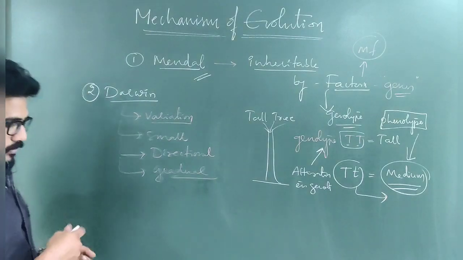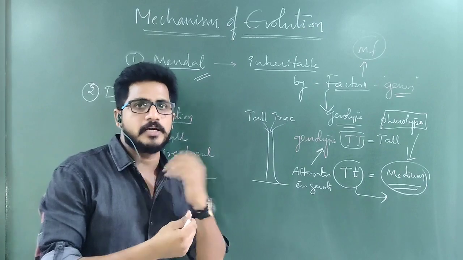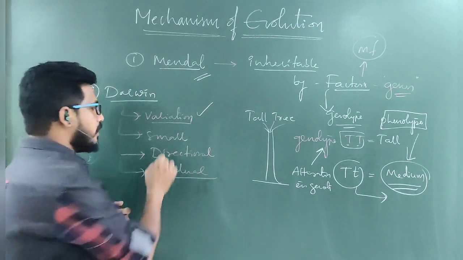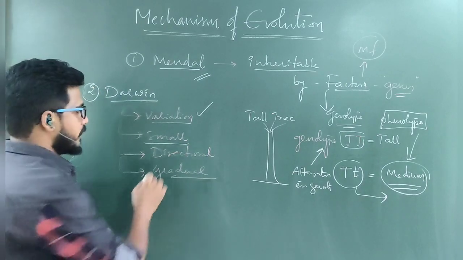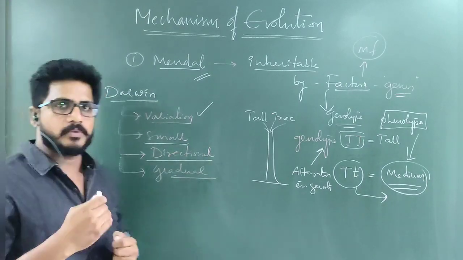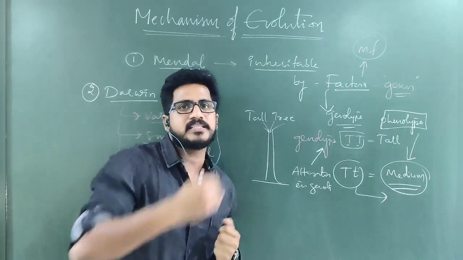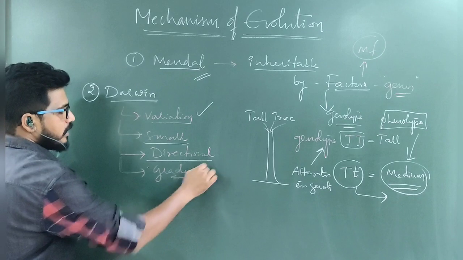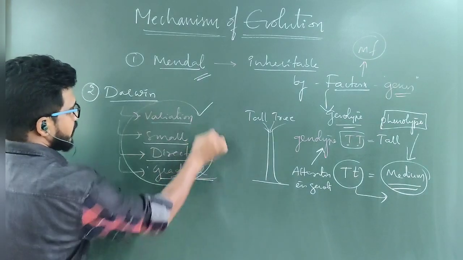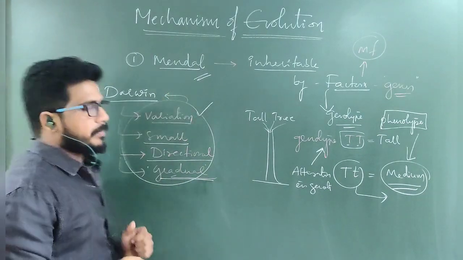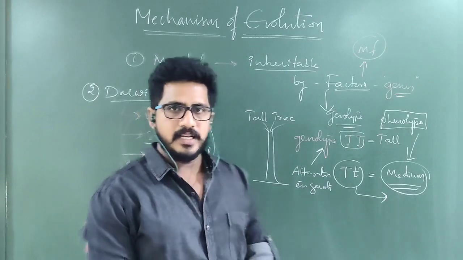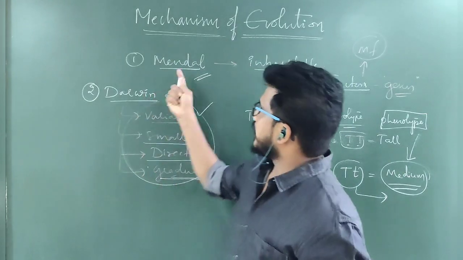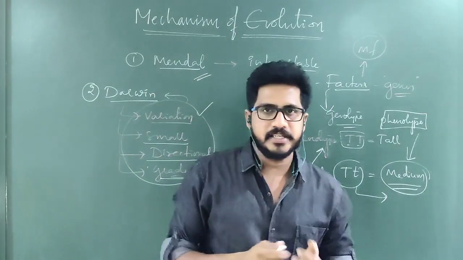So during the mechanism of evolution, species come up by variations, and the changes that occur in them are very small and directional. Directional means without any deviation, step by step they will go from one species to another species level, and they are gradual. This is the entire contribution given for the mechanism of evolution by the scientist Darwin, who is called the father of evolution, and Mendel is the father of genetics.